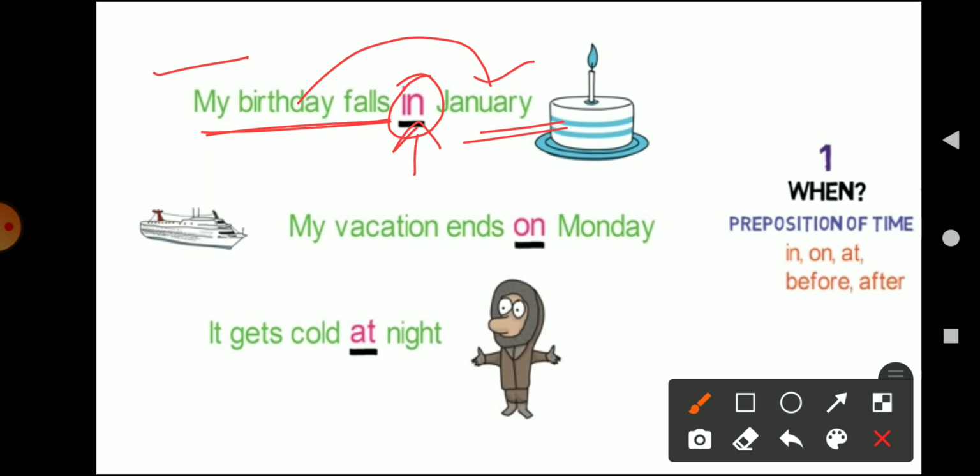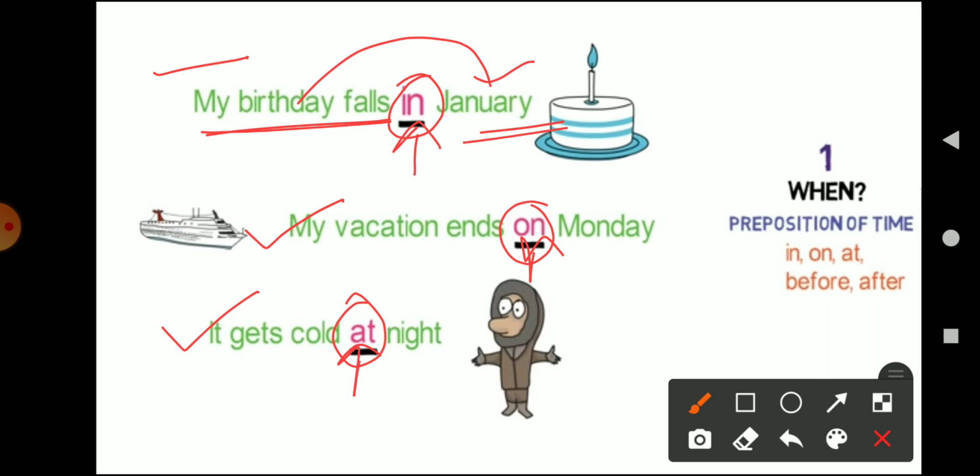Similarly, the second example is: my vacation ends on Monday. What is the time of the ending of the vacation? It is on Monday. So here the preposition "on" is telling us about the time of the ending of the vacation, right? It is on which day? Monday. And the third example says: it gets cold at night. So here the word "at" is the preposition of time.